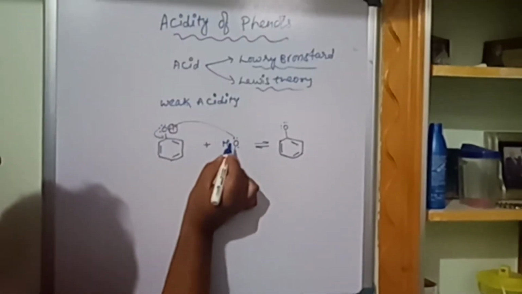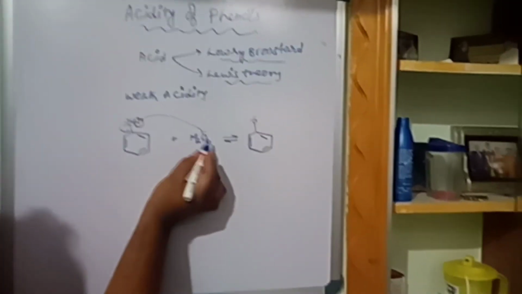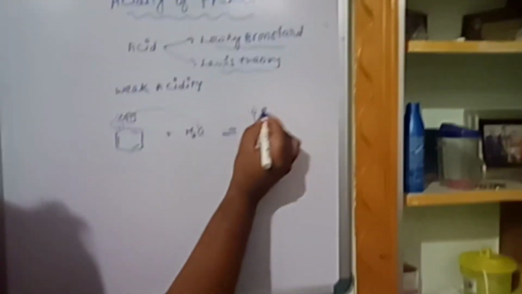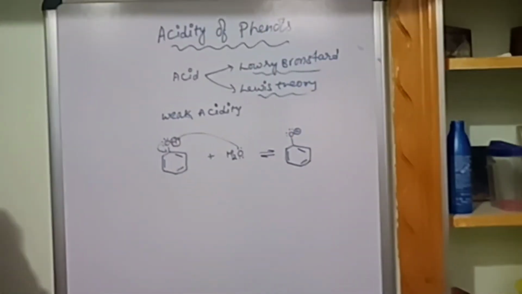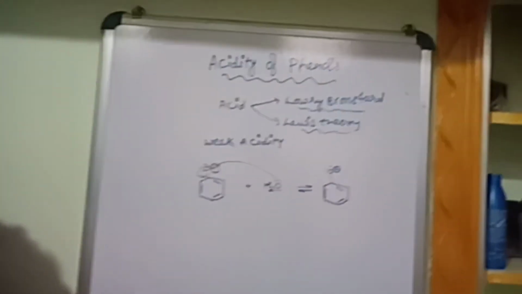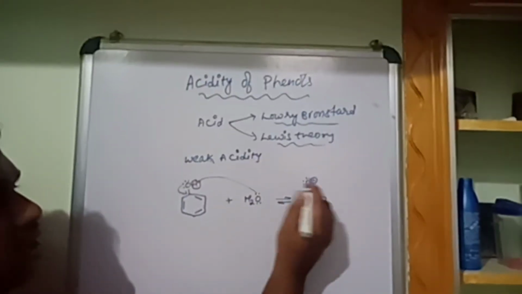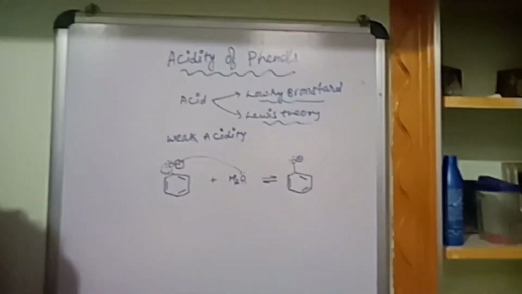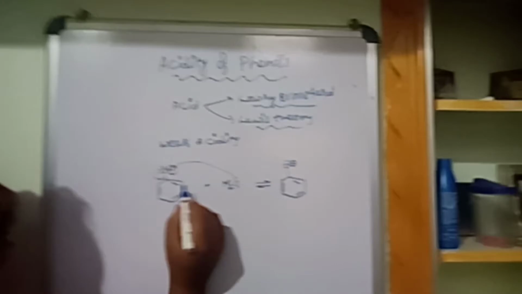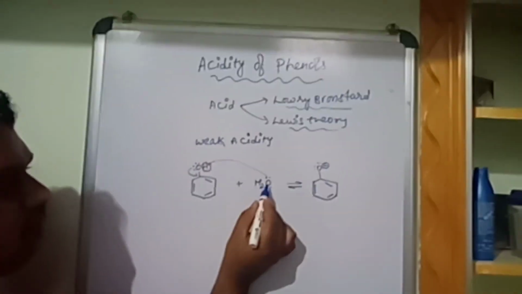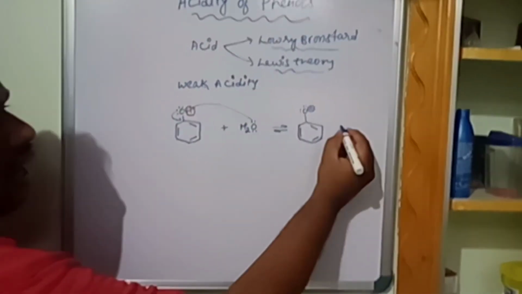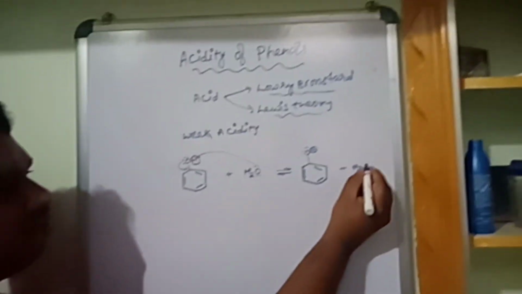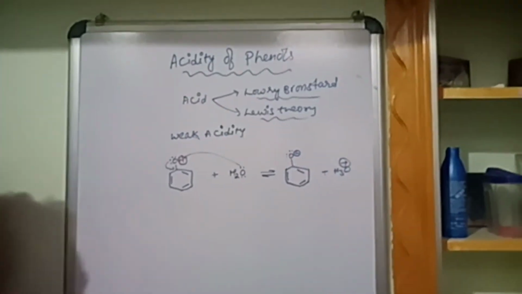So when hydrogen is donated as a proton, it leaves a pair of electrons, which means it carries a negative charge. Now when it carries the negative charge, the hydrogen will go and attack this. H2O becomes hydronium ion, H3O plus.